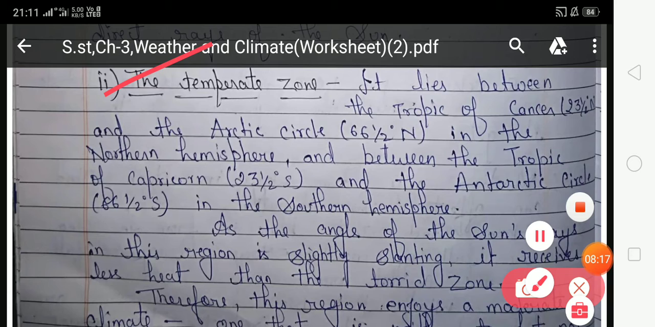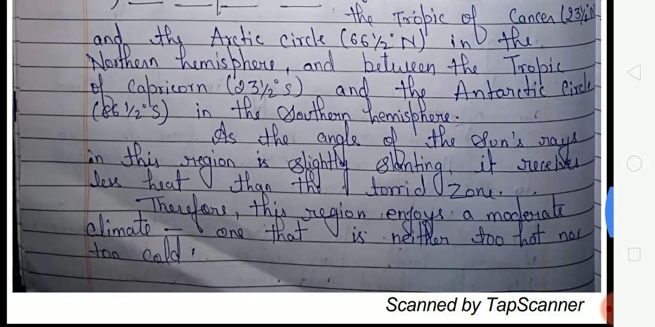It lies between the Tropic of Cancer and the Arctic Circle in the northern hemisphere. So student, temperate zone lies between the Tropic of Cancer and the Arctic Circle in the northern hemisphere, and it lies between the Tropic of Capricorn and the Antarctic Circle in the southern hemisphere. As the angle of the sun rays in this region is slightly slanting, it receives less heat than the torrid zone. Therefore, the region enjoys a moderate climate, one that is neither too hot nor too cold. So student, this zone of the earth receives the slanting rays of the sun. Therefore, the region enjoys moderate climate throughout the year. Moderate means neither too hot nor too cold.